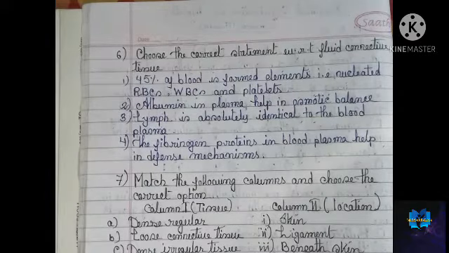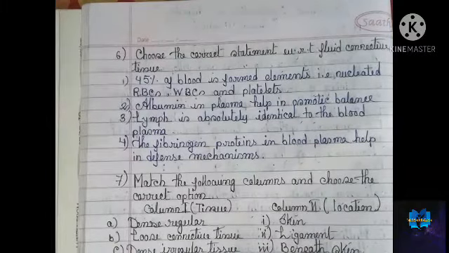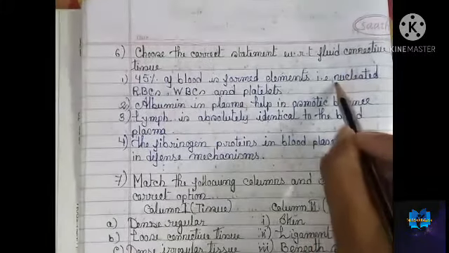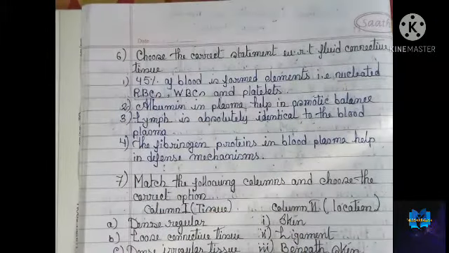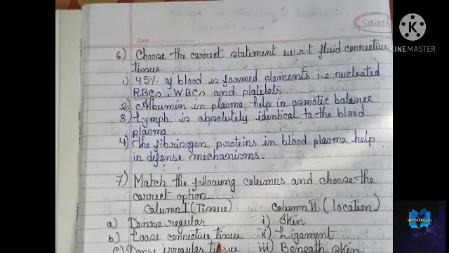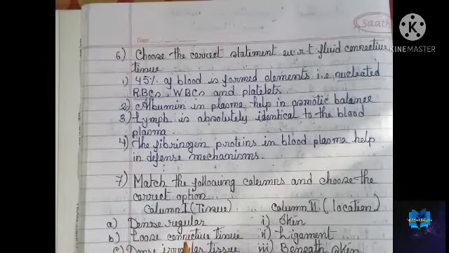Okay, let me give you. 45% of the blood is formed elements, correct, because 55% is plasma. Now it says the nucleated RBC. RBC is never nucleated. It is devoid of nucleus, because if it had a nucleus, then it wouldn't be able to carry oxygen. It wouldn't have so much free space. That's why they are never nucleated.